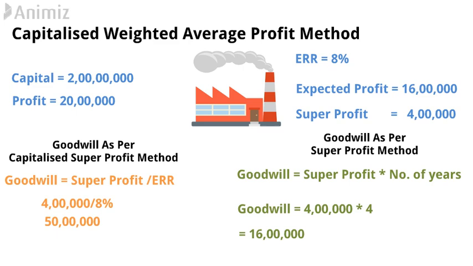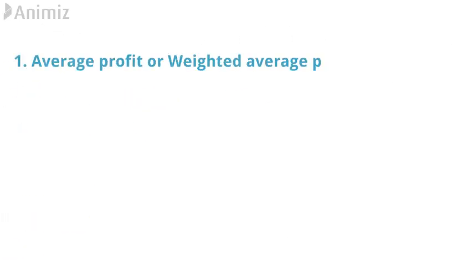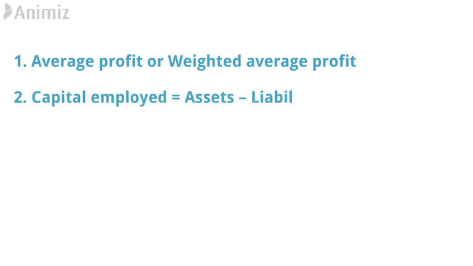Still, let's see the steps for the calculation of the capitalized super profit method. First step is to calculate average profit or weighted average profit, whatever is given in the sum. If there is an increasing or decreasing trend, then you calculate weighted average profit, otherwise you calculate average profit. Second, calculate capital, that is asset minus liability.